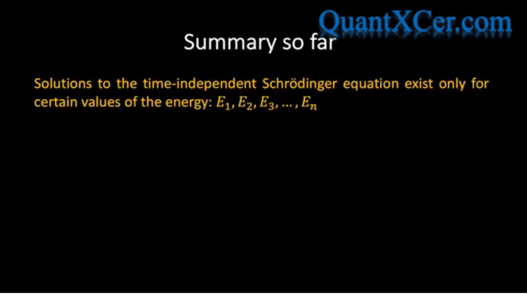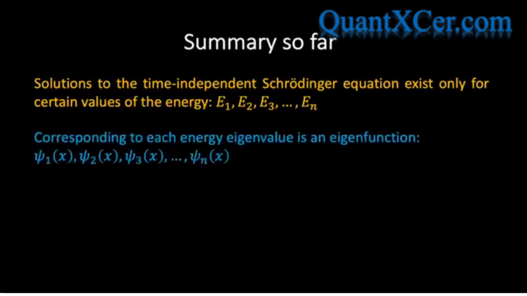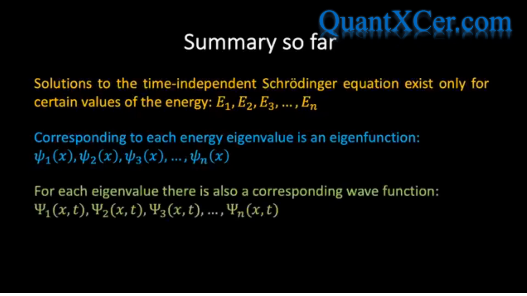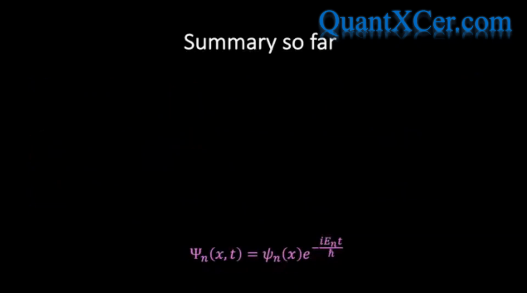We also found that acceptable solutions to the time-independent Schrodinger equation exist only for certain discrete values of energy, and these energies are precisely the energy eigenvalues that we've already referred to, and corresponding to each eigenvalue is an energy eigenfunction, which is a solution to the time-independent Schrodinger equation for a given potential energy function. For each eigenvalue, we can construct the corresponding wave function by simply tacking on the time dependence. The index n, which takes on successive integral values and which is employed to designate a particular eigenvalue, eigenfunction and wave function, is called the quantum number.